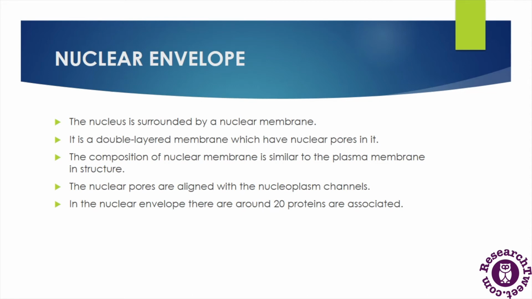Now the composition of the nuclear membrane is similar to the plasma membrane, which is made of a lipid bilayer. And the nuclear pores which are found in the nuclear membrane are aligned with the nucleoplasm channels, and these nuclear pores are helpful in the transportation of materials. Now, around 20 types of different proteins are associated with the nuclear envelope.